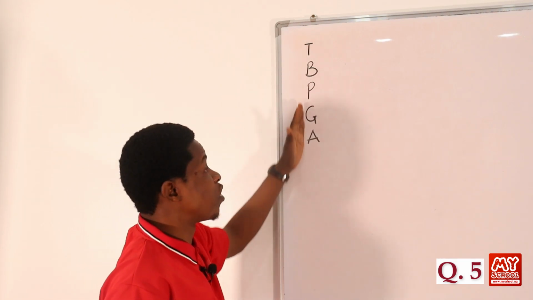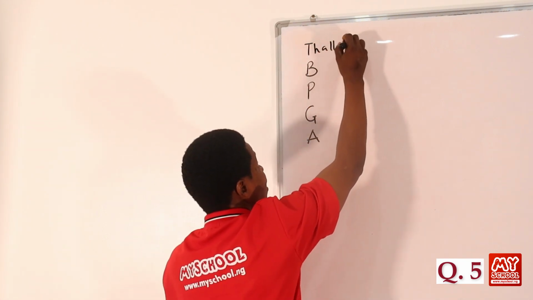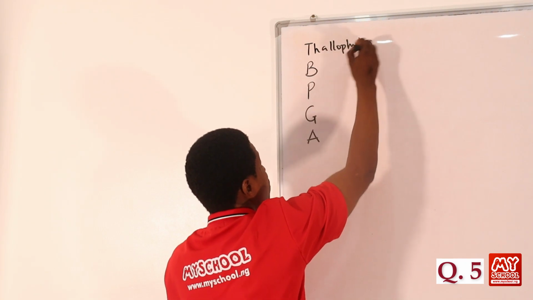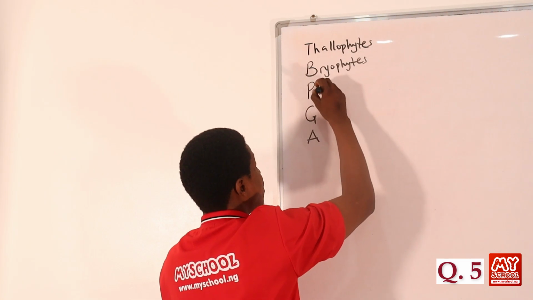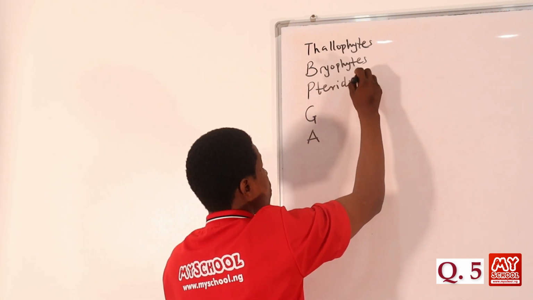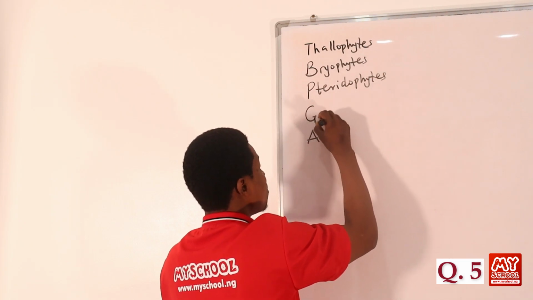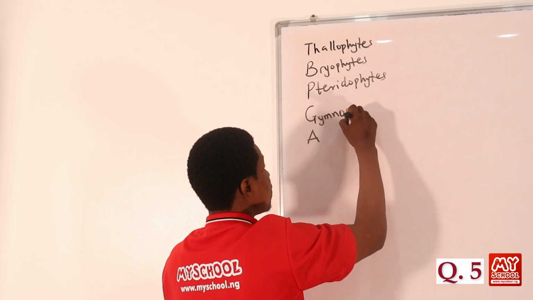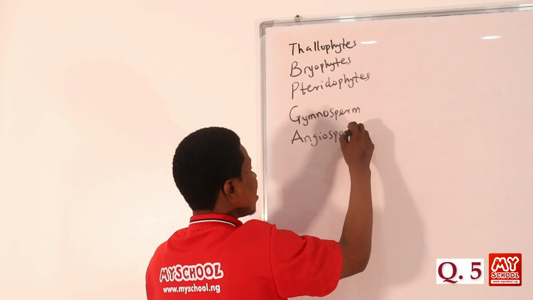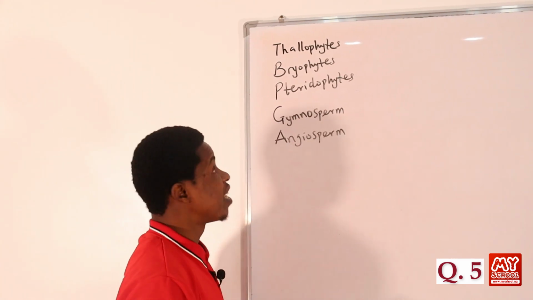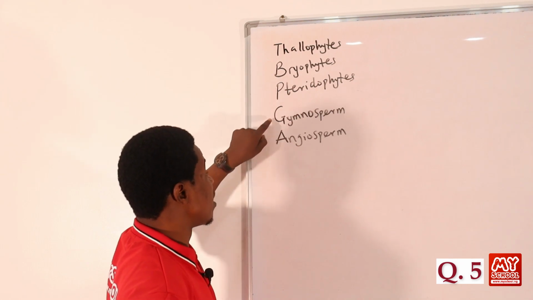So this is the level of advancement. The T in Tabitha is the thallophytes. We have the bryophytes. For P, we have the pteridophytes. For the G, that's the gymnosperm. And then we have the angiosperm. Angiosperm is the most advanced among these 5. So this is the list, followed by this, followed by this, followed by this, and then followed by this.